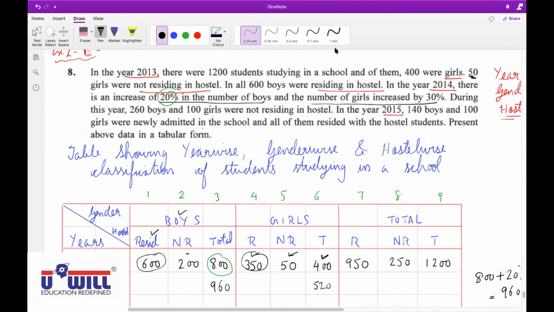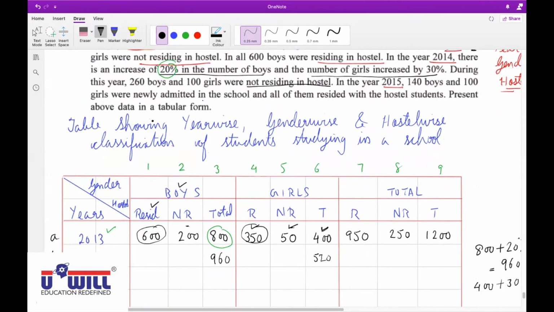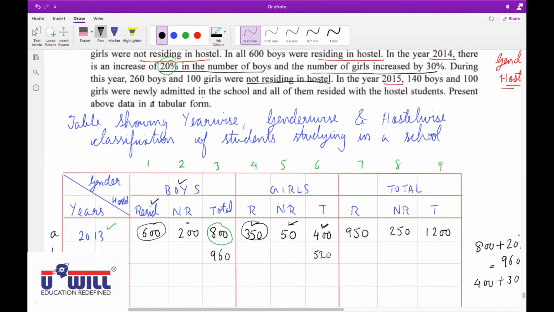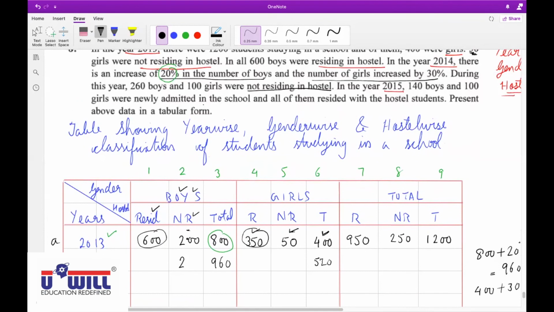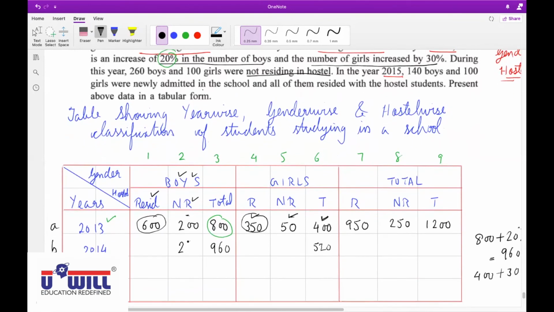Yes, further, during this year, 260 boys and 100 girls were not residing in hostel. So where will you write 260 boys not residing in hostel? In 2B. 2B, 260 boys not residing in hostel. How will you find 1B?